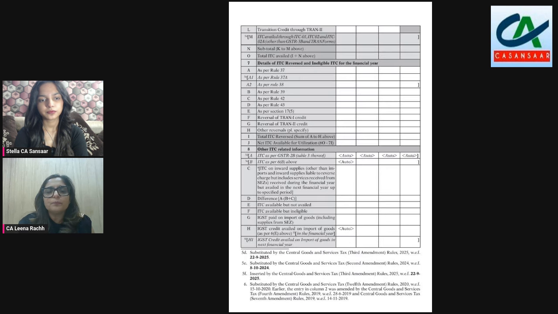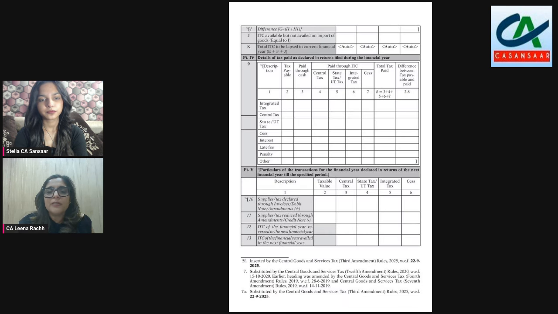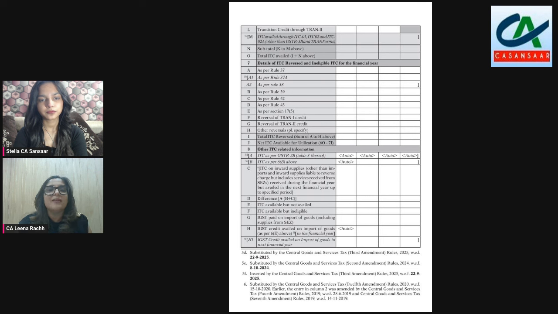Now we come to table 8, which is going to be another important point of our discussion today. Table 8 relates to other ITC related information, and 8A says ITC as per GSTR 2B. It will auto-populate the figures of 2B. Before I go into tables 8A, B, C, D, each of which is important, I would like to bring to your attention that table 8 focuses on ITC available to you on the portal.